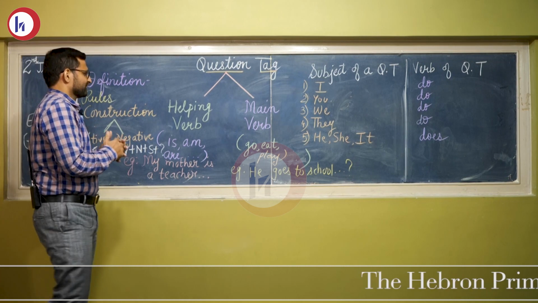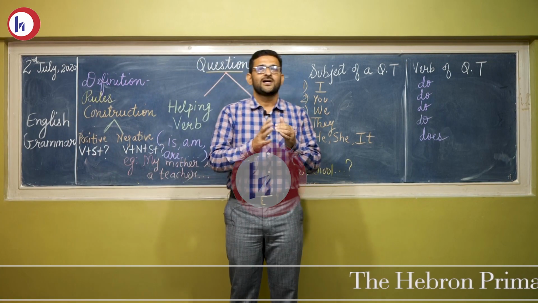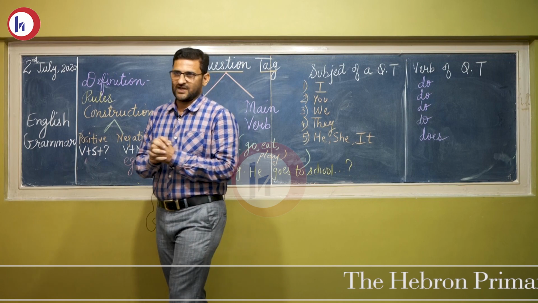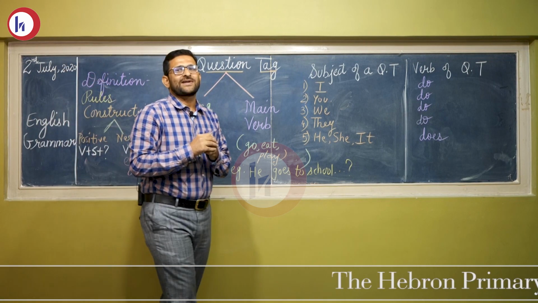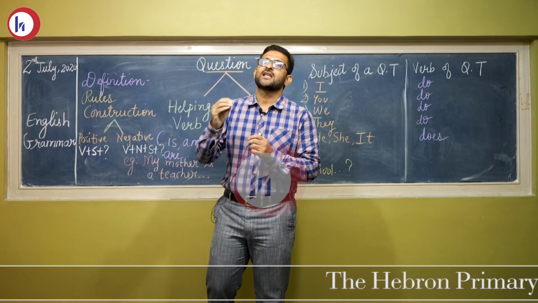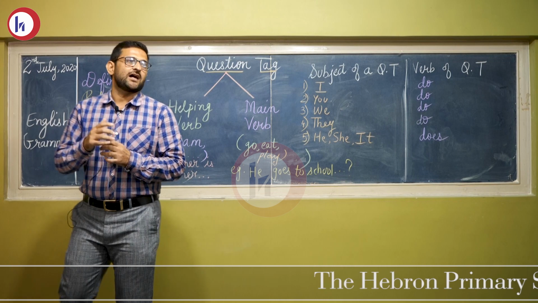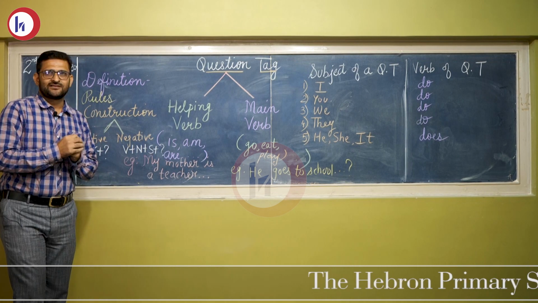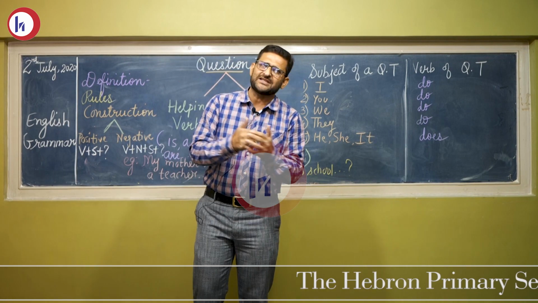So first, you need to keep these rules in your mind. If you have an affirmative sentence, affirmative means positive, your question tag will be negative. Like, my mother is a teacher. It's a positive, or you can say affirmative, sentence.